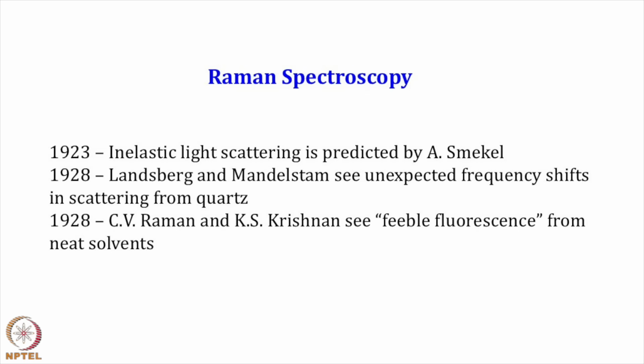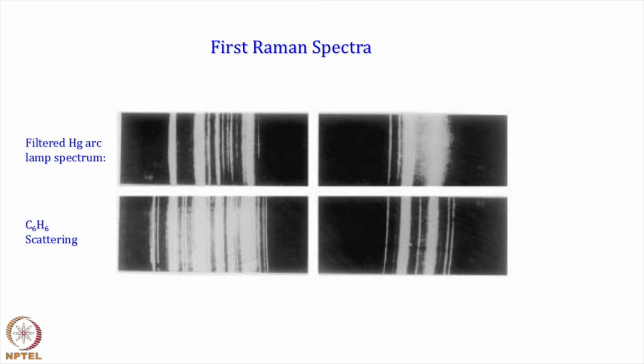In 1928, same years, CV Raman and his student K.S. Krishnan see a feeble light that is coming from neat solvent. Feeble light is coming, like some light is coming from the neat solvent. And that can be experimental error, but you have to be open enough even to interpret what is coming out. So, they actually saw it very clearly and started thinking about it.